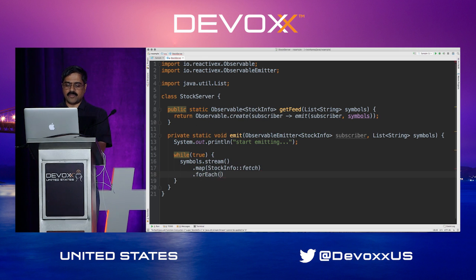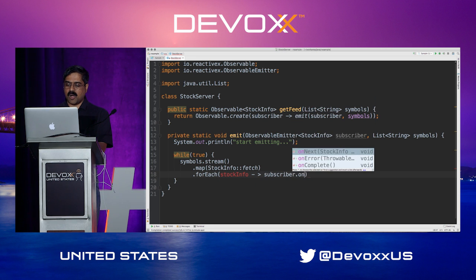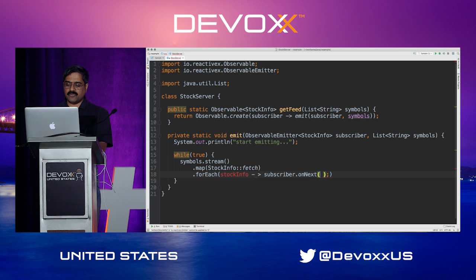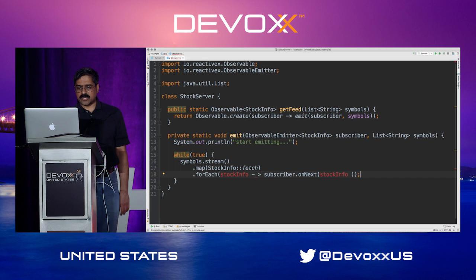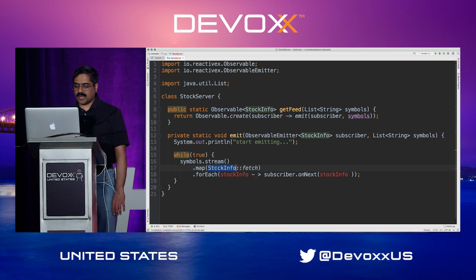And in this case, if you give me a stock info, I'm going to say subscriber.onNext and send the stock info to that particular, oops, wrong one. I'll just go ahead and send the stock info to this object at this particular point. Of course, the map is going to return a stock info.